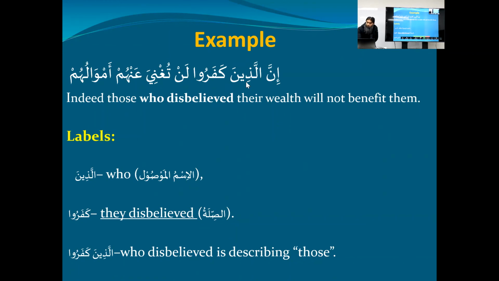Allazina is the mausool, kafaru is the sila. Allazina kafaru together is a jumla mausula, and this whole jumla is serving the purpose of the ism of inna. It means obviously allazina kafaru is not an ism now, but the whole jumla is fi mahalli nasab, because the ism of inna is in nasab.